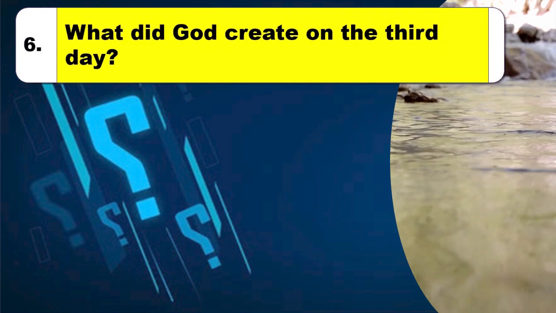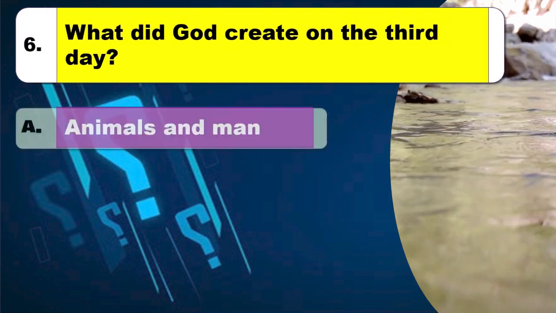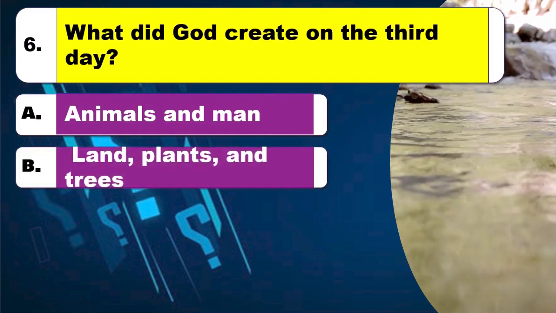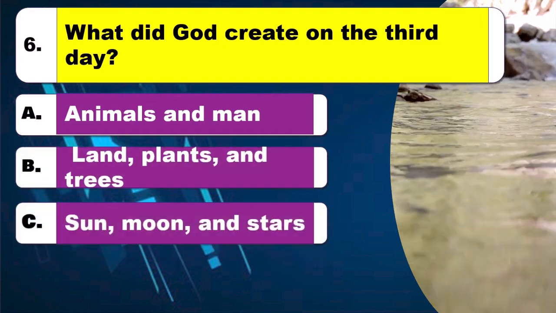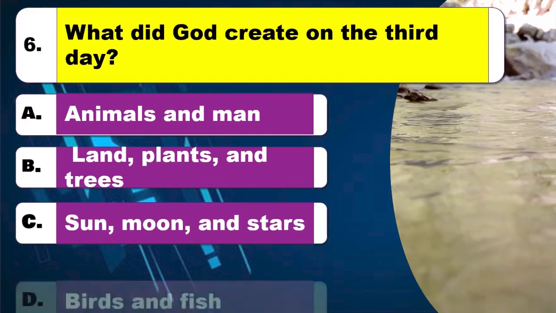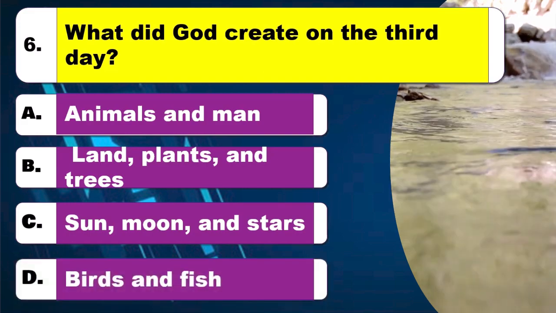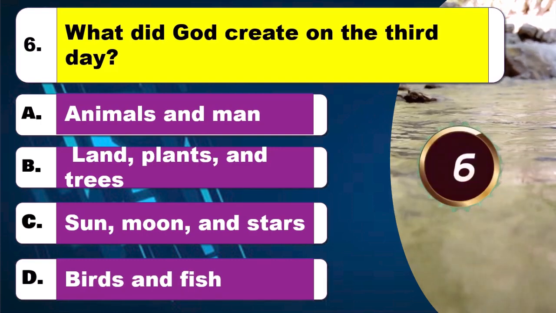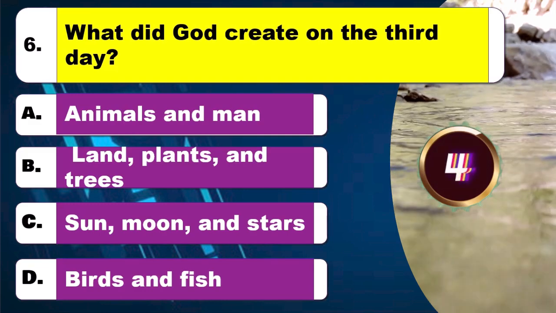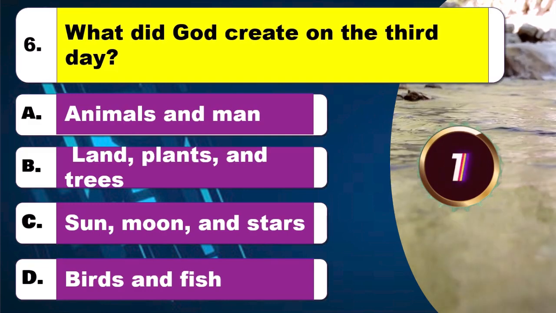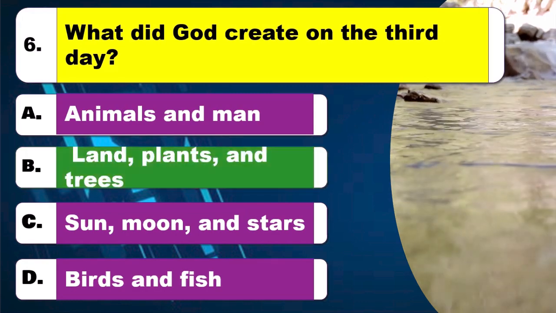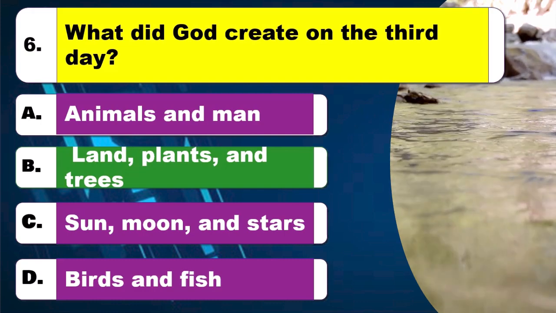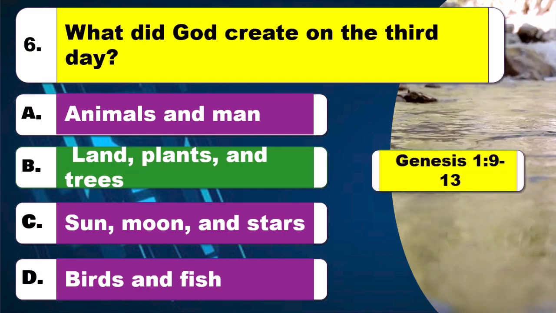Question 6. What did God create on the third day? Option A, animals and man. Option B, land, plants, and trees. Option C, sun, moon, and stars. Option D, birds and fish. Time to think. The right answer is option B, land, plants, and trees. The Bible reference is Genesis, chapter 1 verses 9 to 13.